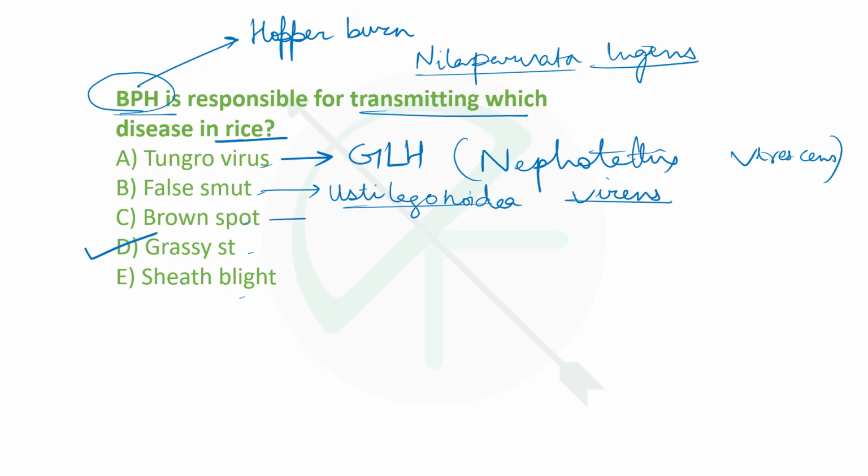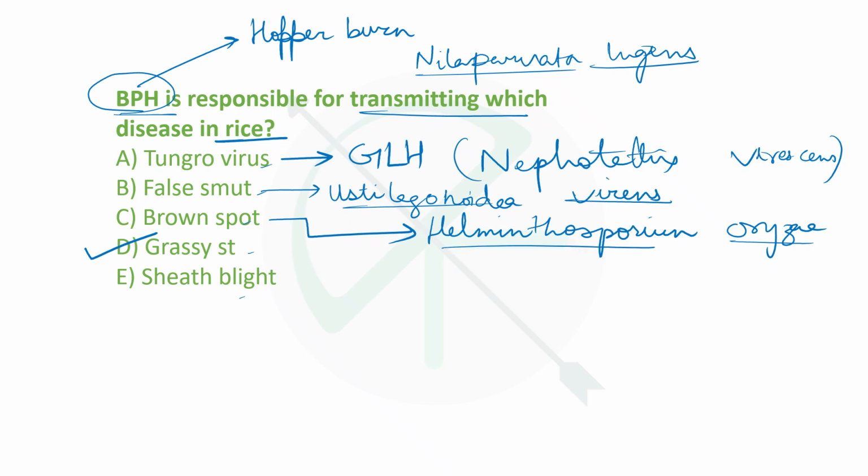Then brown spot is caused by Helminthosporium oryzae. Helminthosporium oryzae. Sheath blight, Rhizoctonia solani.